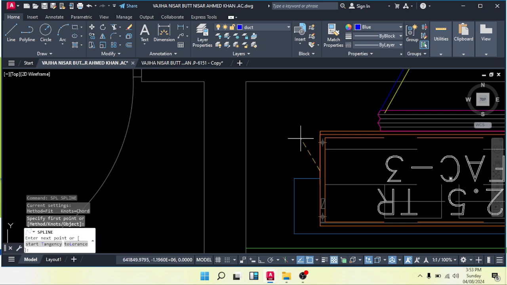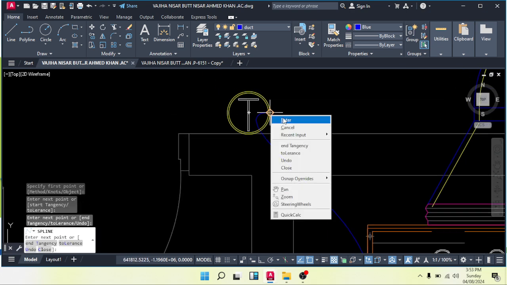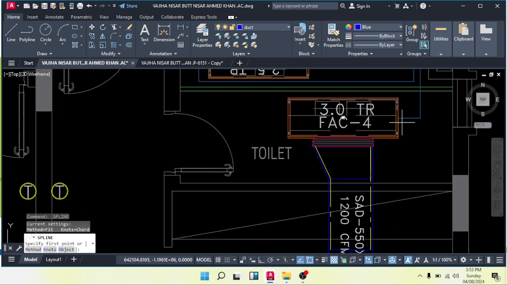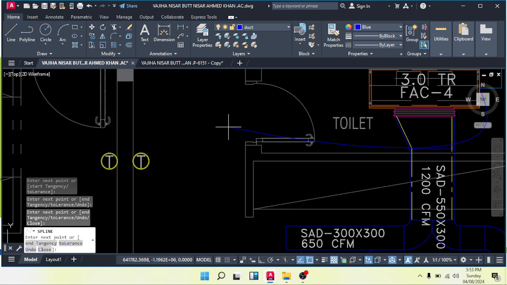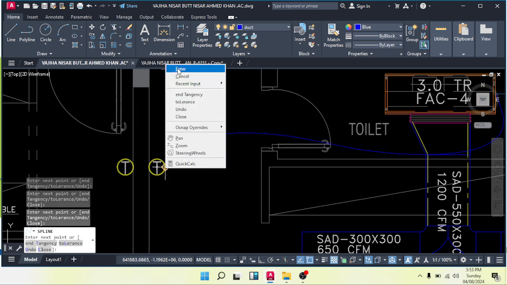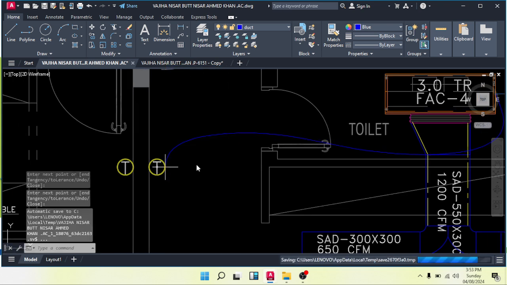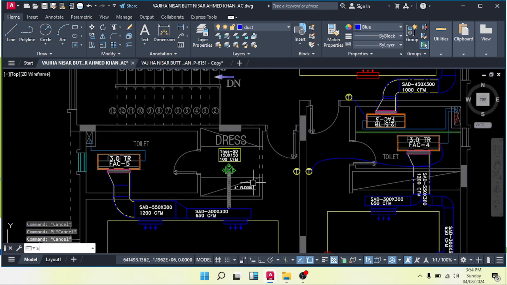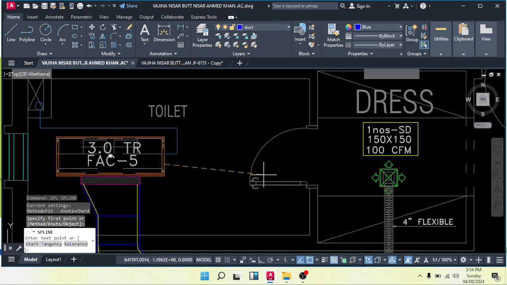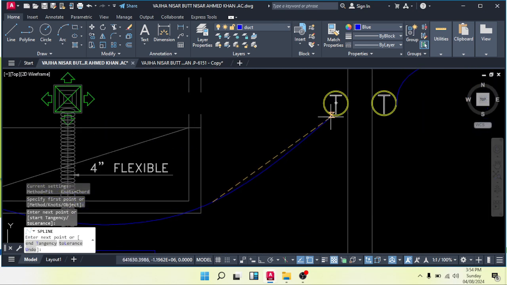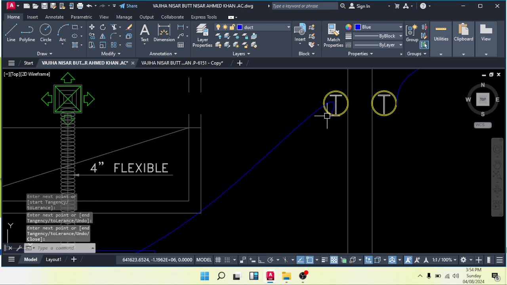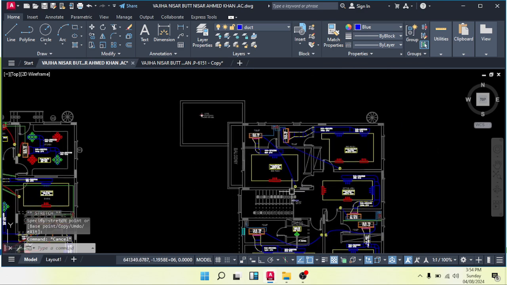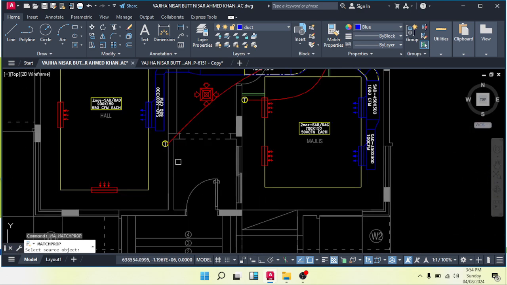SPL, sorry, and this machine like this, and then SPL will be there. That's it, and change the colors.